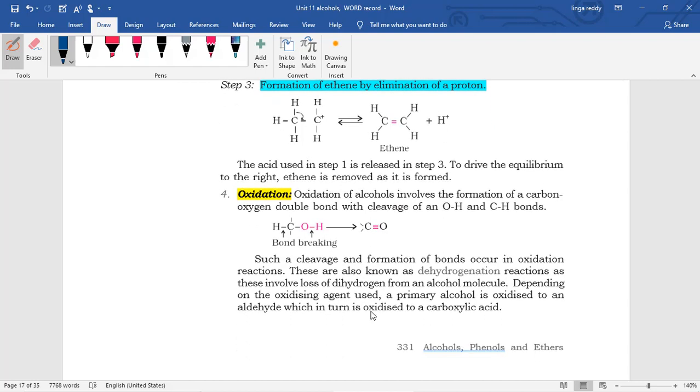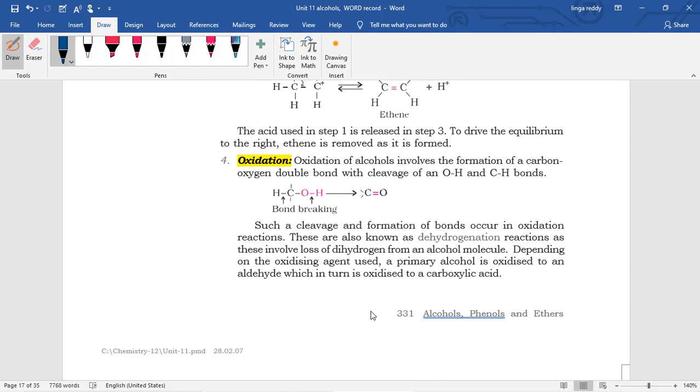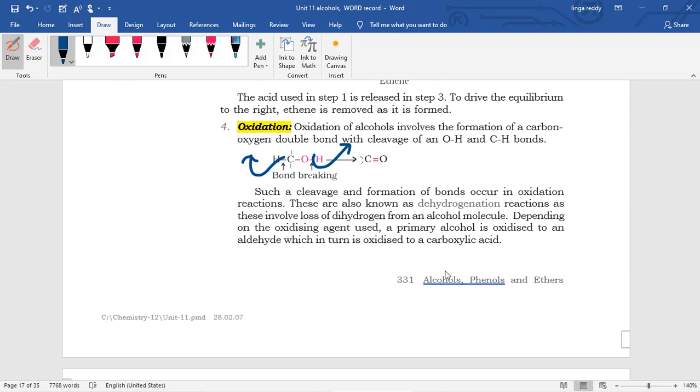Next, oxidation. It is a different type of oxidation. This hydrogen as well as this hydrogen, the hydrogen which is attached to carbon as well as oxygen, is removed and forms a pi bond. So finally the product, carbonyl compounds, are forming.